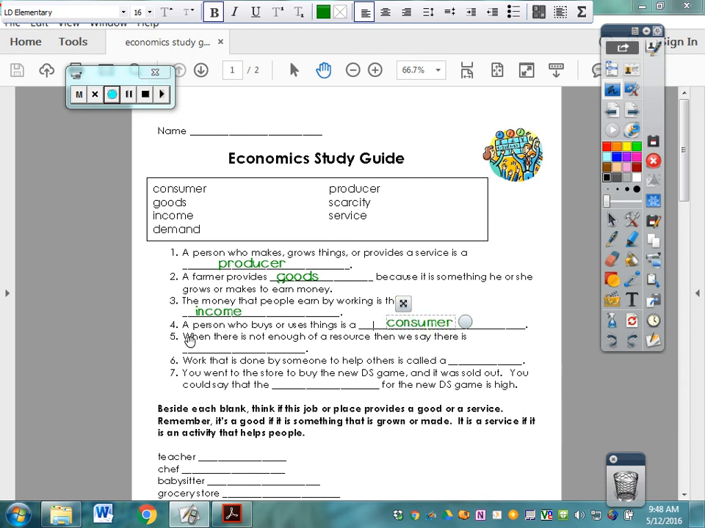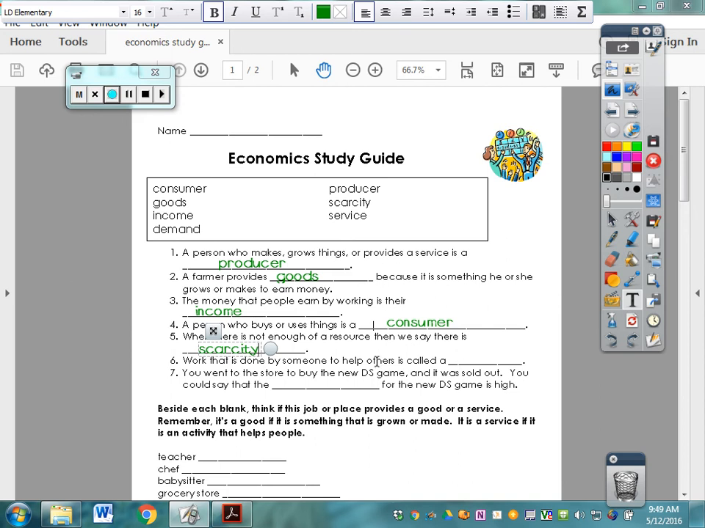Okay? When there is not enough of a resource, then we say there is a blank. When something has run out and you can't get it anymore, you don't have enough of something. Something is in demand and all of a sudden they're all gone. Like a new iPhone came out and everybody went out and bought it and you can't get them anymore. Or the new PlayStation 10 came out, I don't know, whatever. And all of a sudden you can't find them anywhere. Whatever the new craze is, there's a scarcity.